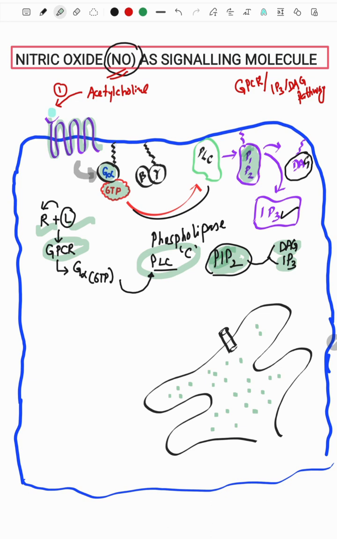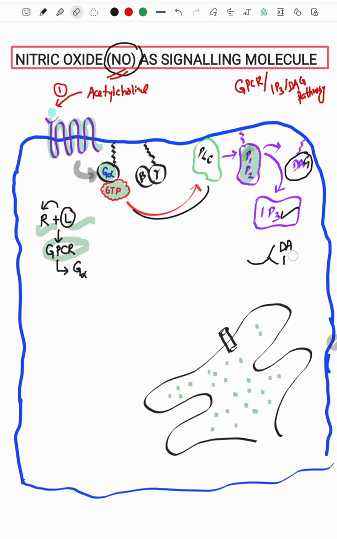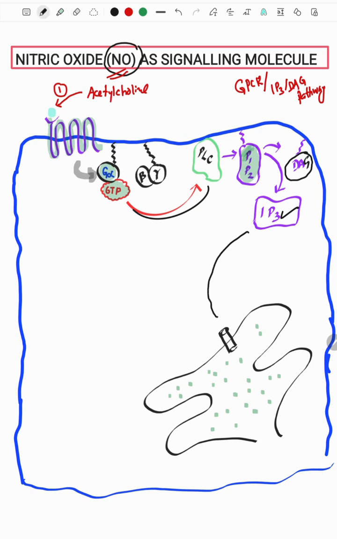Now let me first erase all of these things so the screen doesn't look messy. What this IP3 does is it goes to the endoplasmic reticulum and opens the IP3 gated calcium channel. So whatever calcium is stored within the endoplasmic reticulum comes out into the cytoplasm.